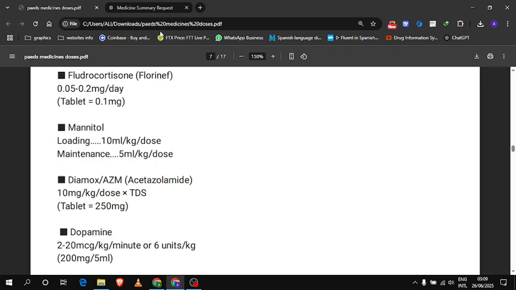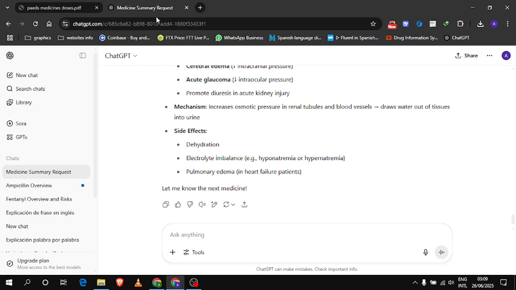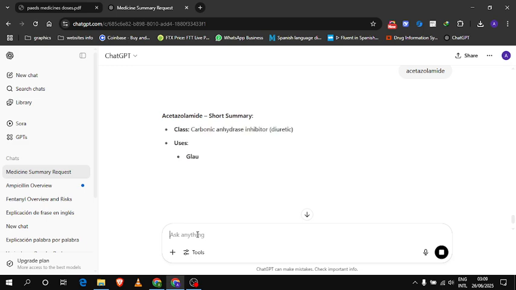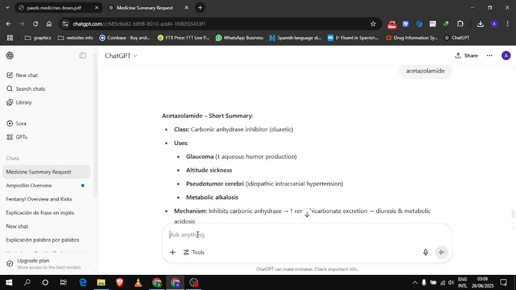Next is injection Diamox, or acetazolamide. It is also a diuretic, a carbonic anhydrase inhibitor. So we have to remember that.